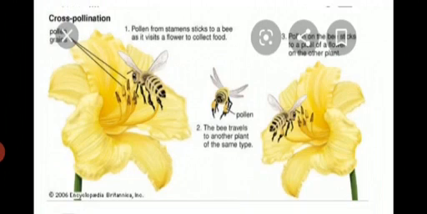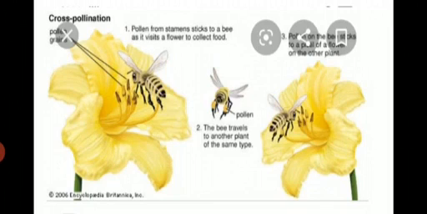Here in cross-pollination, pollen from the stamen sticks to a bee. The bee is an external agency as it visits a flower to collect food. The bee travels to other plants of the same type.